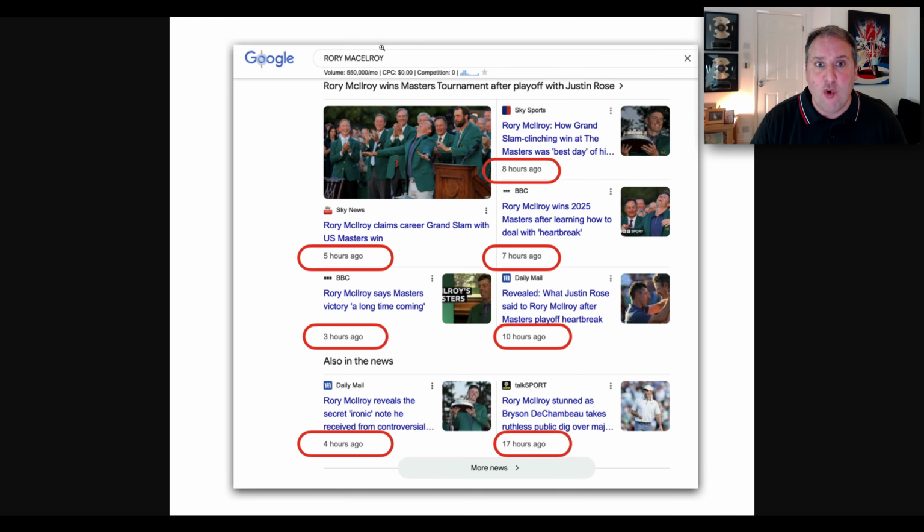Now, if you take Rory McIlroy, right, I actually spelt this wrong, but if you put that search term in on the day that he won the Open, all of these news websites and all these listings come up, right? You can see these were just a few hours old. Now, the process that we've basically managed to get access to allows us to put these listings up. But not only that, keep them up there so that the next day they don't all drop. The listings that we put up stay there, which means we get free ads and we get them with billboards.